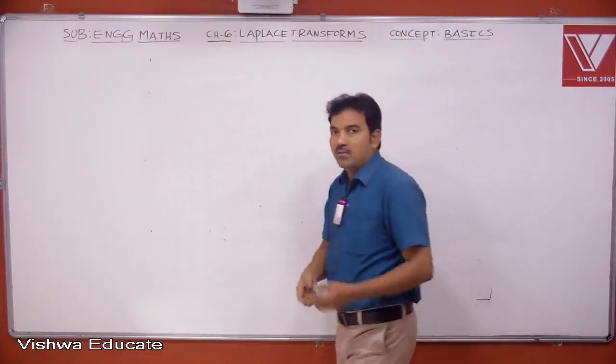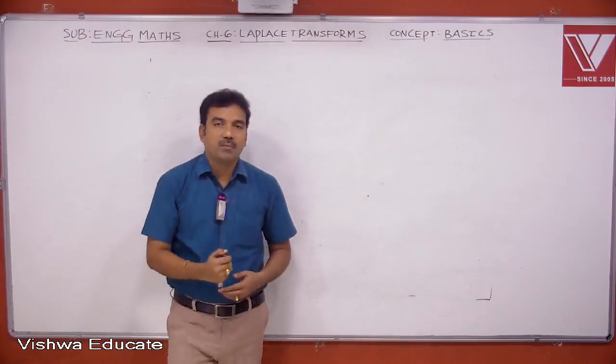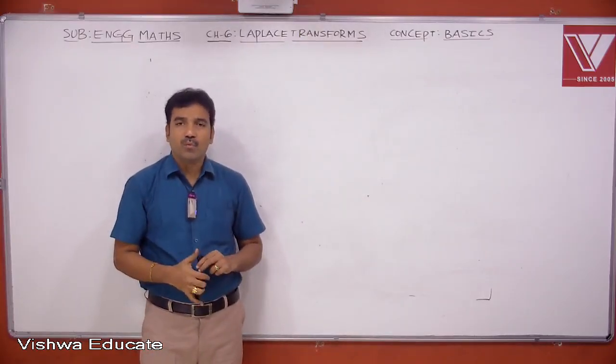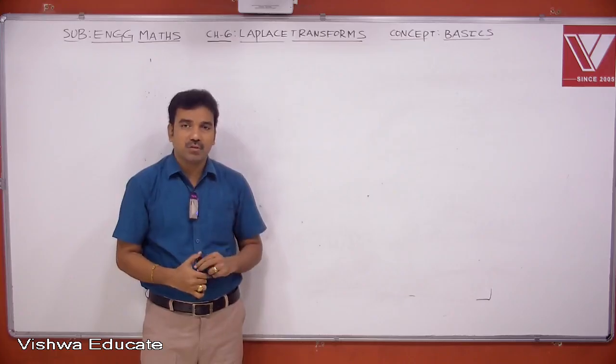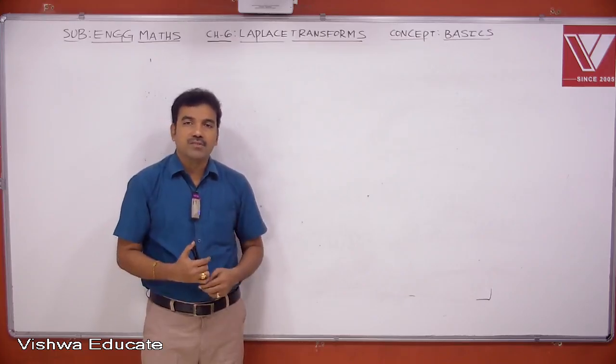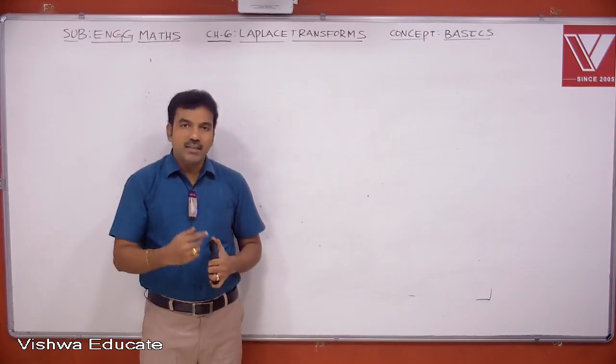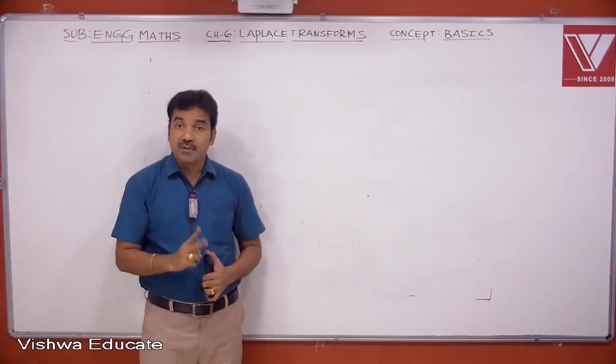Now let me tell you the importance of the Laplace transform of derivatives. In chapter 2, we went through solving linear differential equations with constant coefficients. If I solve a second order linear equation with constant coefficients, I need to supply two boundary conditions to get C1 and C2.